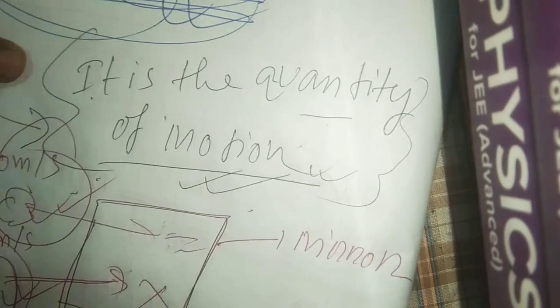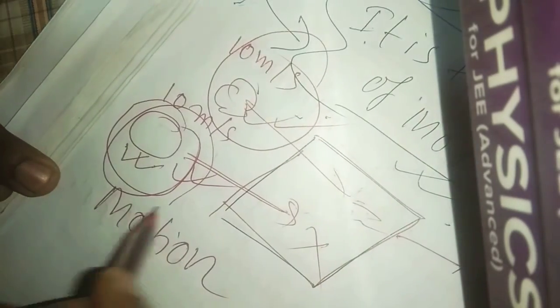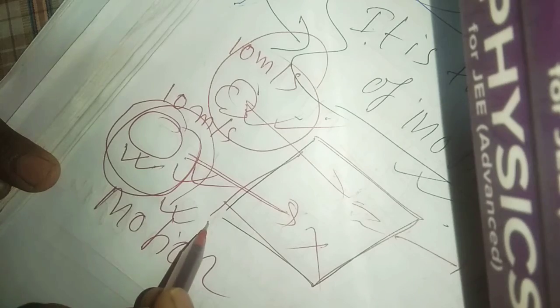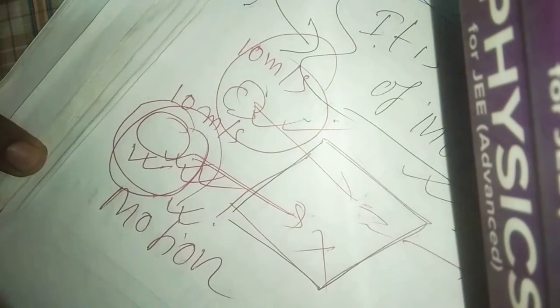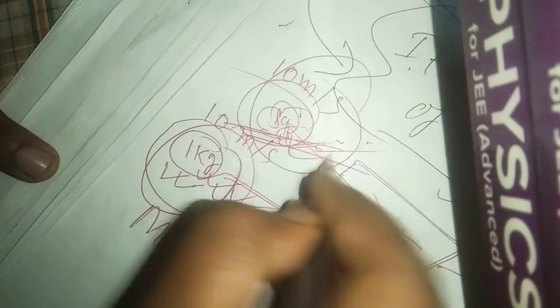Because the stone has more mass, isn't it? Let's say it is 1 kg, or it may be 1 gram, or 2 gram or 5 gram. So imagine it is a 2 gram thing, and with the velocity, what will be the momentum?